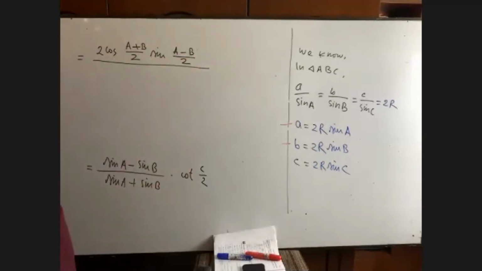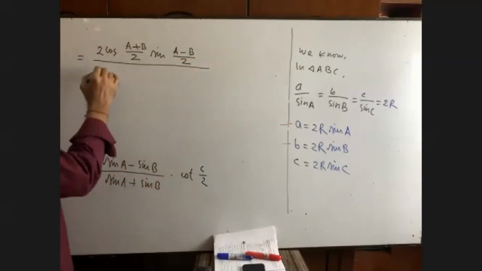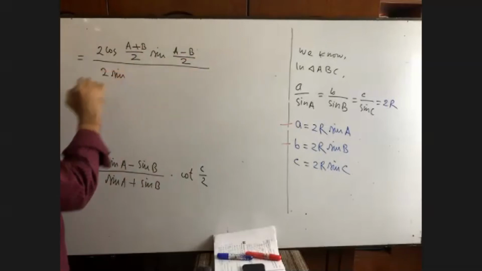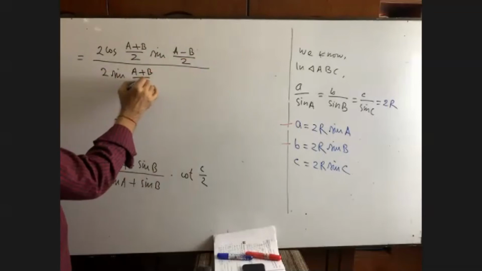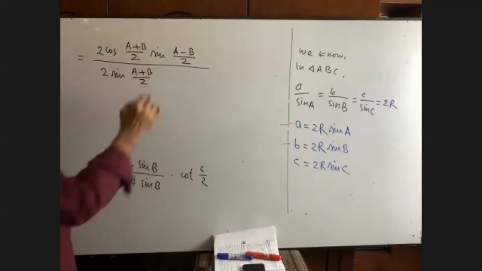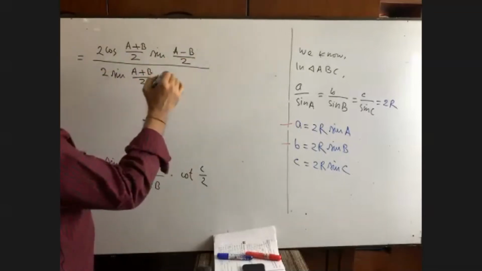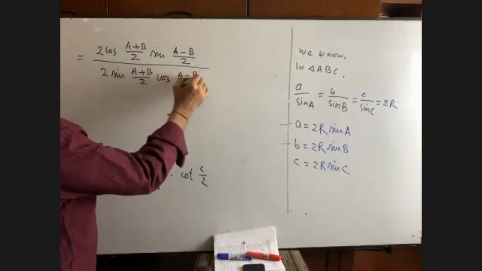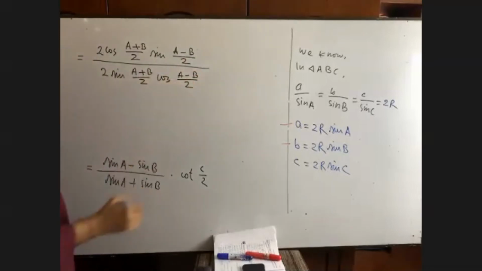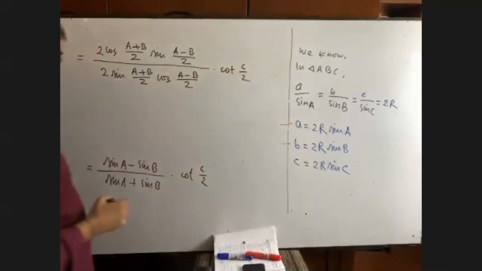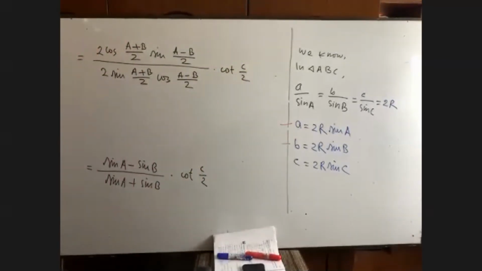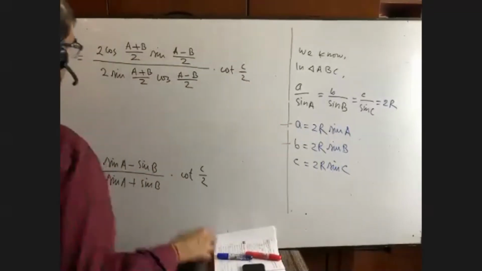And in the denominator, sine c plus sine d. 2 sine c plus d by 2, then cosine c minus d by 2. Is it? Talk to me. Am I right to write down the formula? Yes, sir. Okay, that's good.